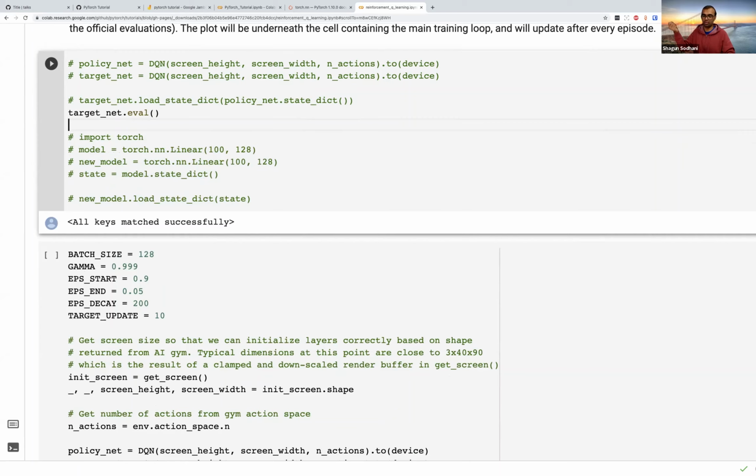When you're using a network which has dropout layers during evaluation, you do not actually apply dropout. It's as if you turn it off. Doing .eval tells the layers that they are supposed to behave as if they are in eval mode. So if you haven't used batch norm or dropout, you can ignore this statement for now.